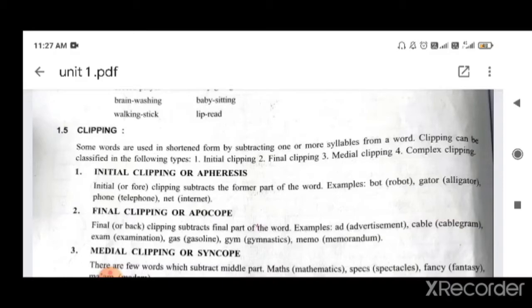Okay, then internet. So we use net only, not internet usually. Then another is final clipping, or apocope. Final, that is the last part, means back. Clipping subtracts the final part of the word. Examples,